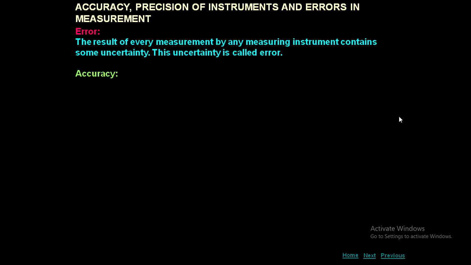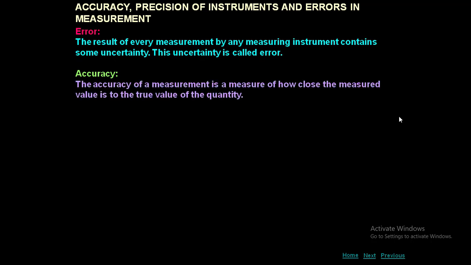Second one, accuracy. Accuracy is nothing but the measurement is a measure of how close the measured value is to the true value of the quantity. That means whenever you try to measure a particular value, for example, again take the value of small g. Now you did the experiment for 3 times. In 3 times you got 3 different values. Let it be 9.7 is the first value, 10 is the second value, and 9.5 is the third value.